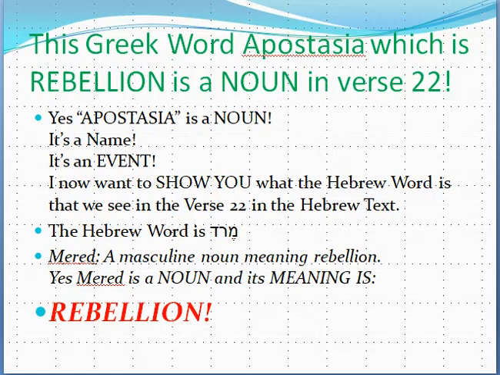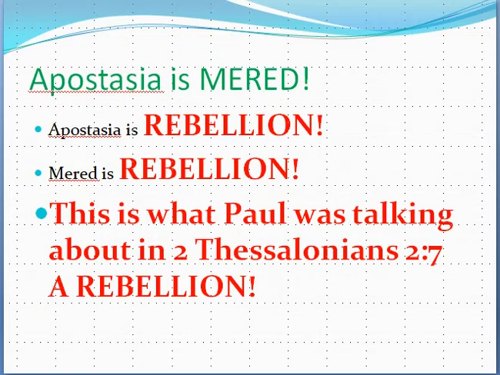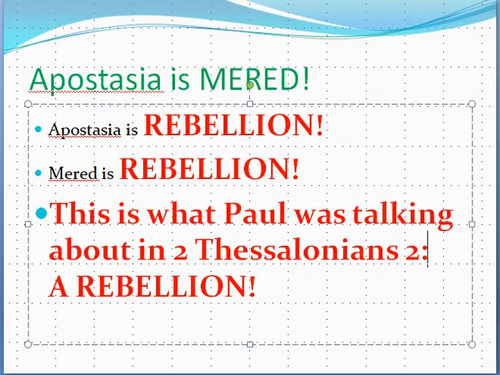So apostasia is exactly the same as mered. They're both nouns. Apostasia is rebellion. Mered is rebellion. This is what Paul was talking about in 2 Thessalonians chapter 2, verse 3, a rebellion.